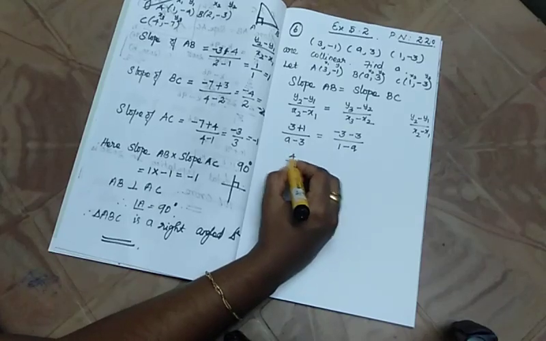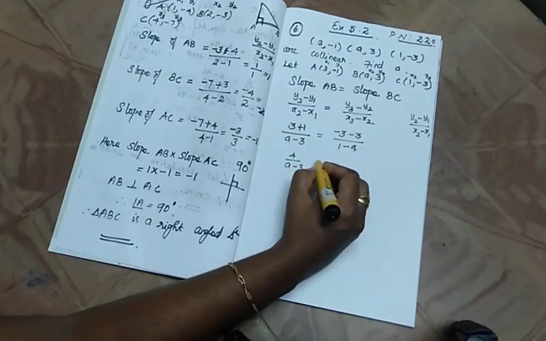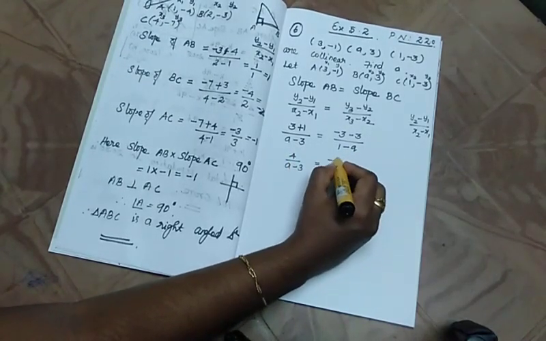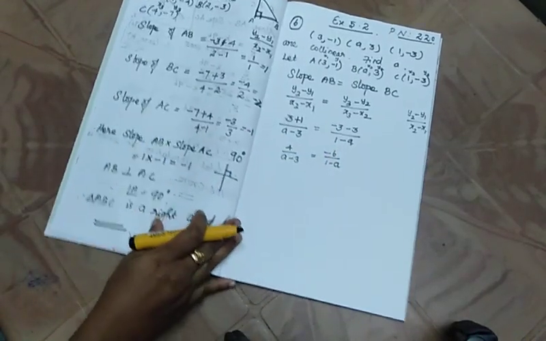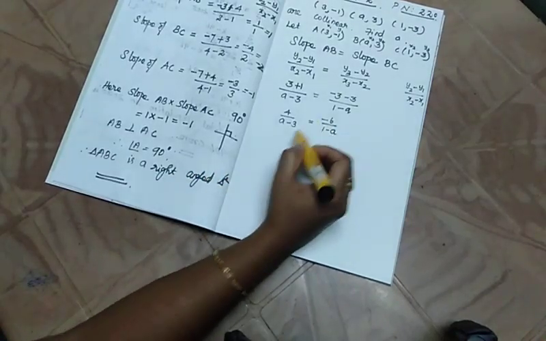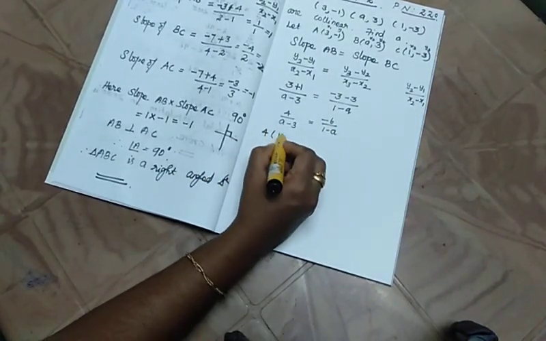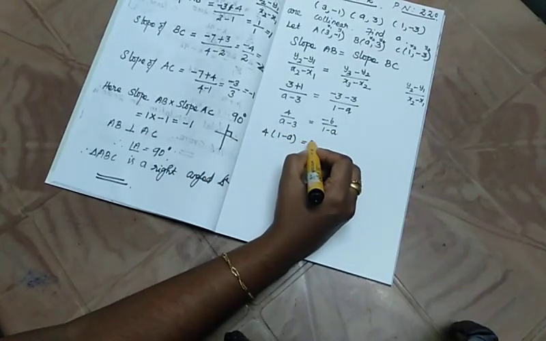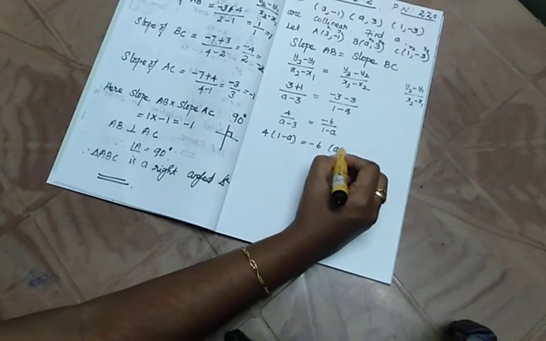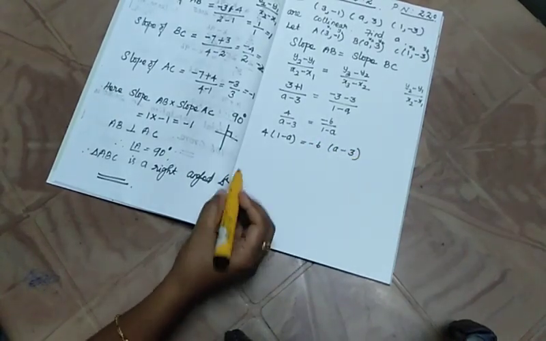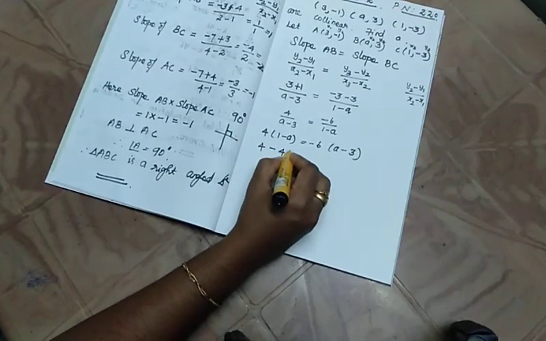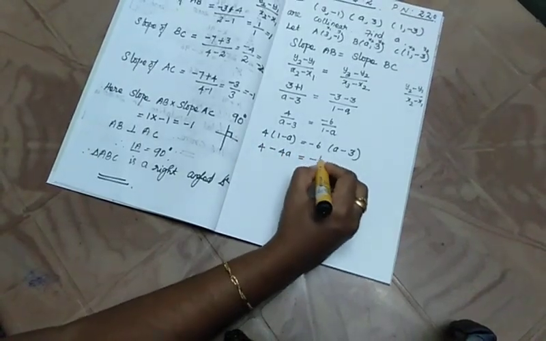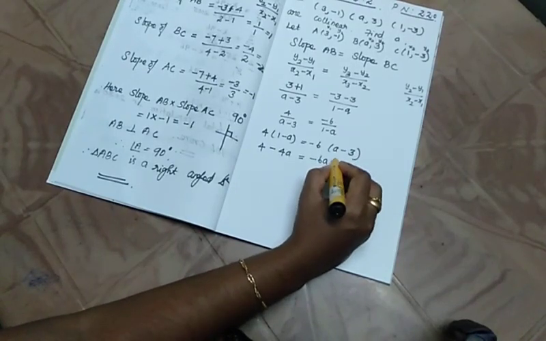So 4 divided by a minus 3 is equal to minus 3 minus 6 divided by 1 minus a. Now cross multiply. So 4 into 1 minus a is equal to minus 6 into a minus 3. Multiply: 4 minus 4a is equal to minus 6a, minus into minus is plus.